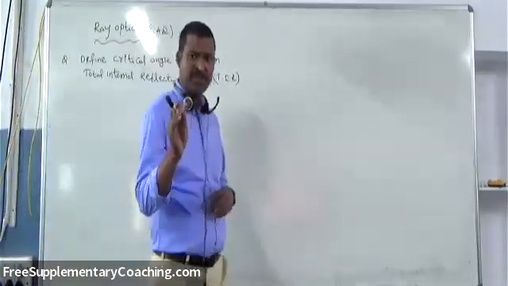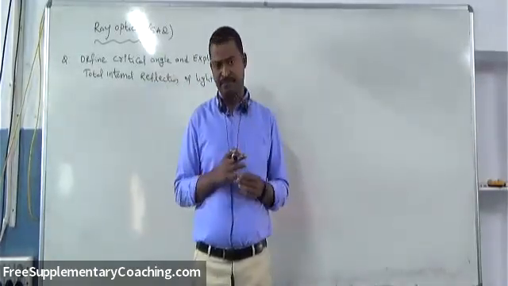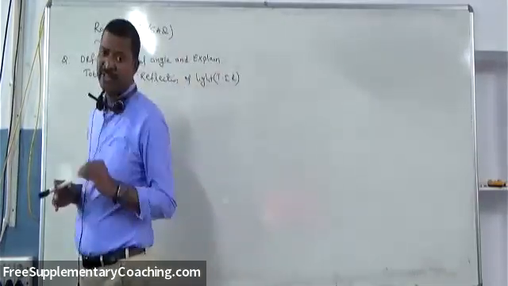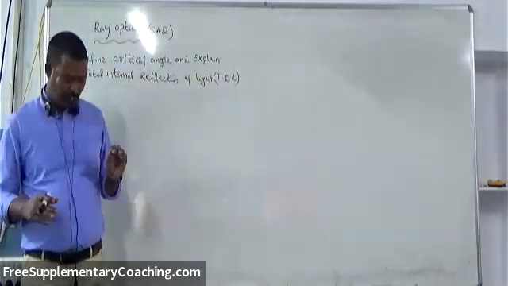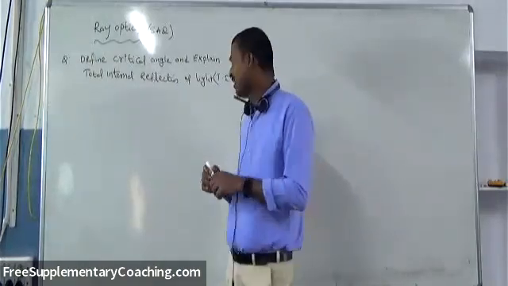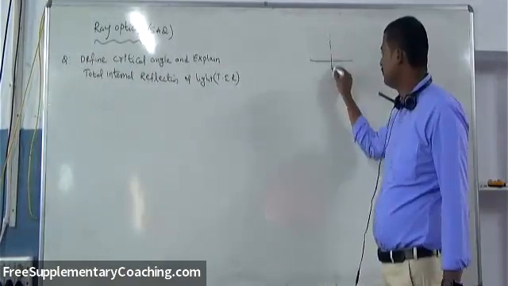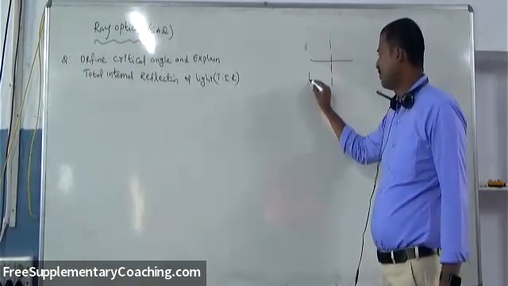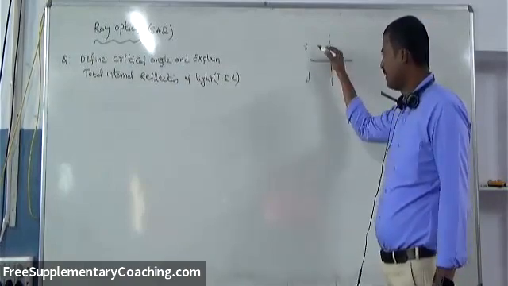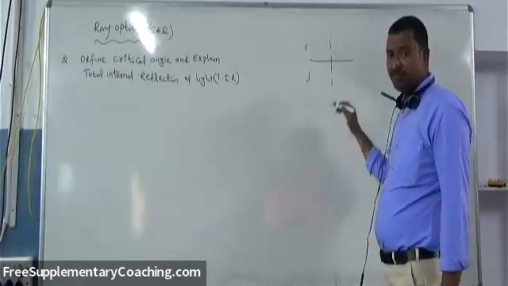The medium in which light travels slower is called the denser medium. Or we can say the medium which has higher refractive index is denser, and lower refractive index is the rarer medium. And basically, we know that this is the rarer medium. Let us assume that this is a denser medium. This is the line or surface which is separating the two mediums, the boundary of the mediums.